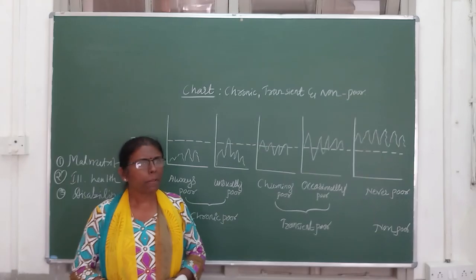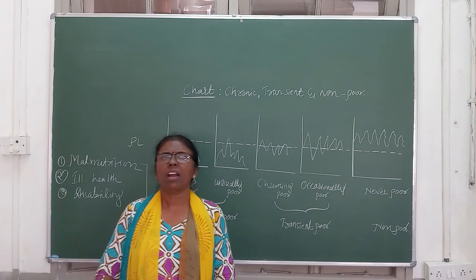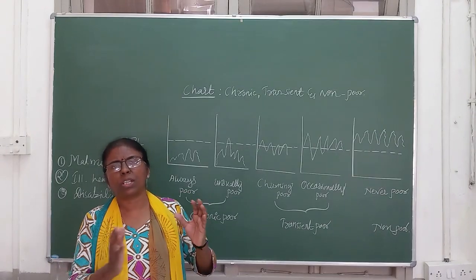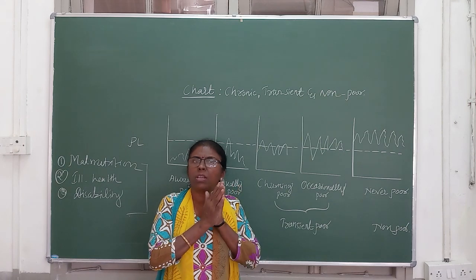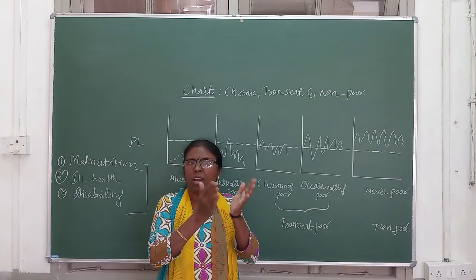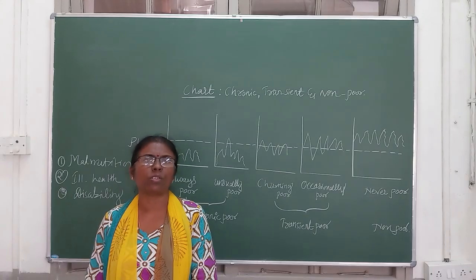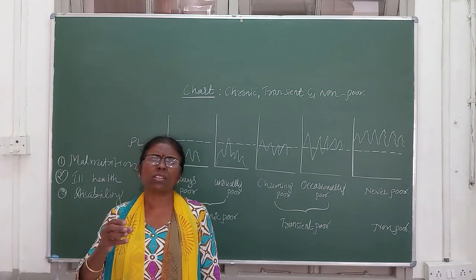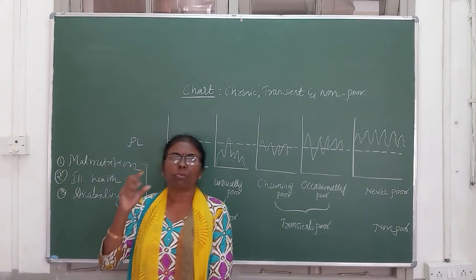Okay, then the question arises, how to measure this poverty? Yes, we identified the poor on the basis of their assets. Okay, and we identified the poor on economic assets, but some economists point out that this is not true. We have to consider other areas to identify the poor.